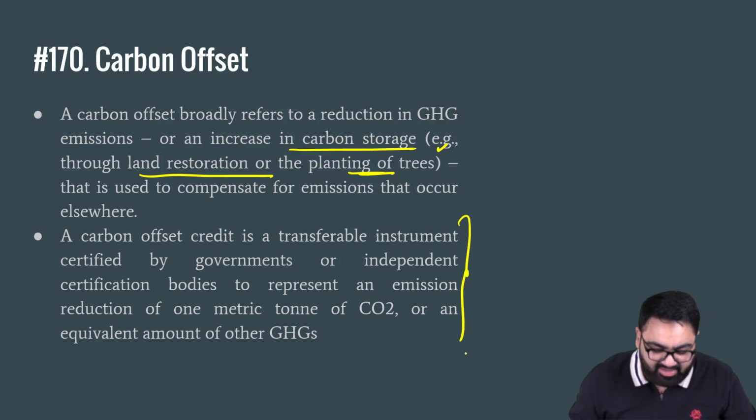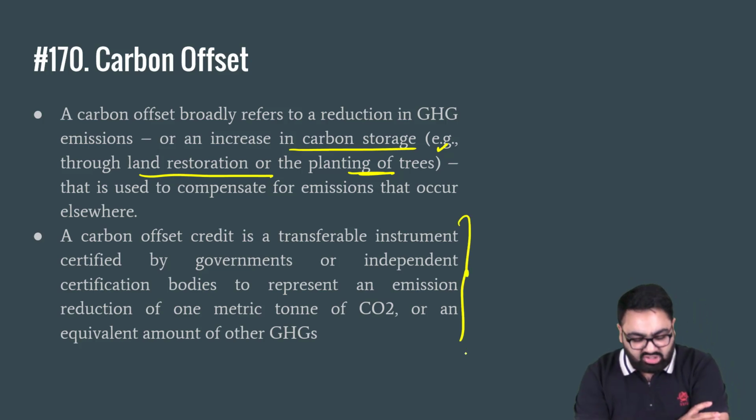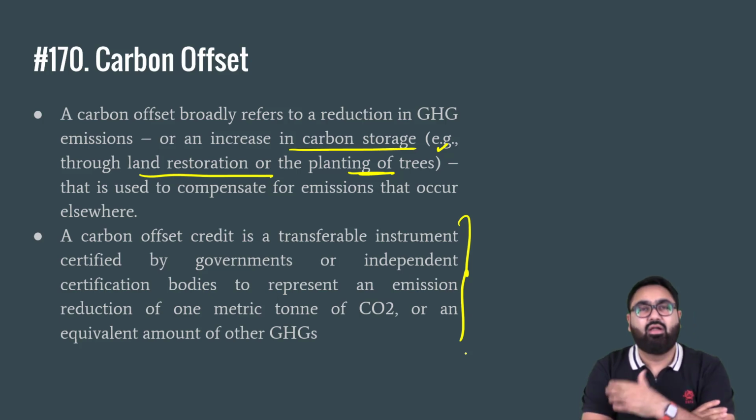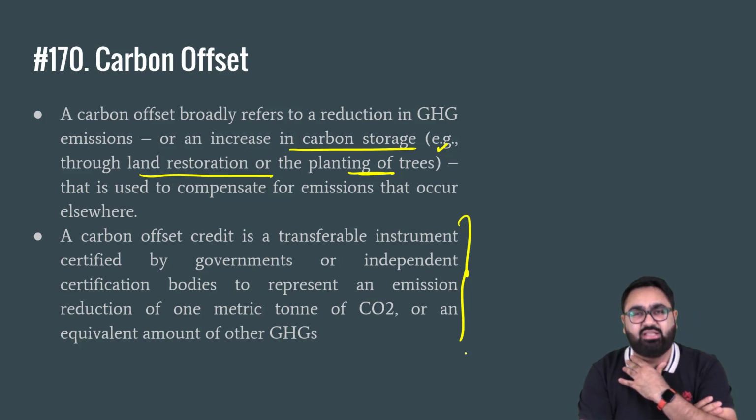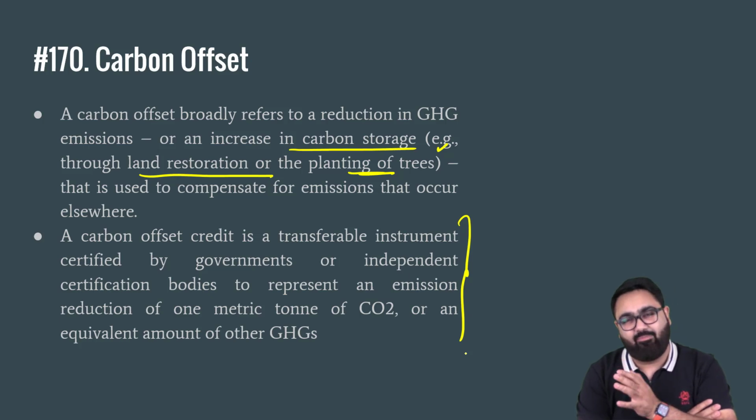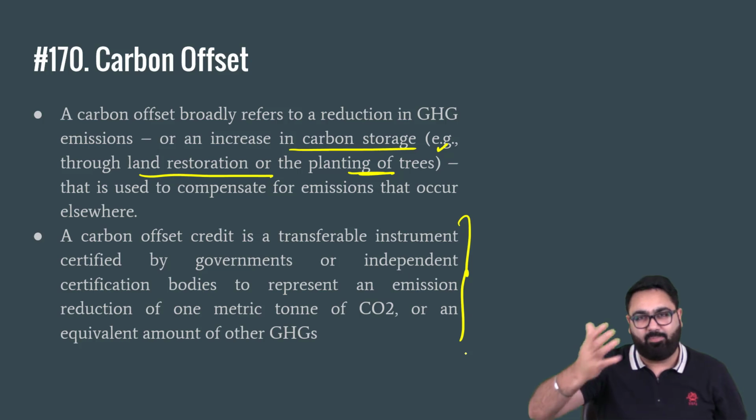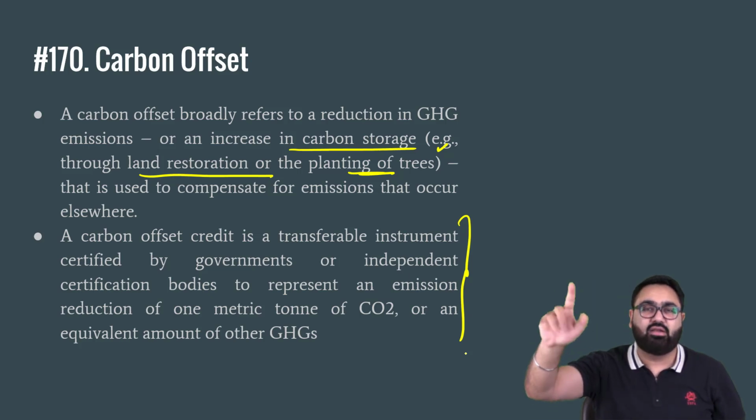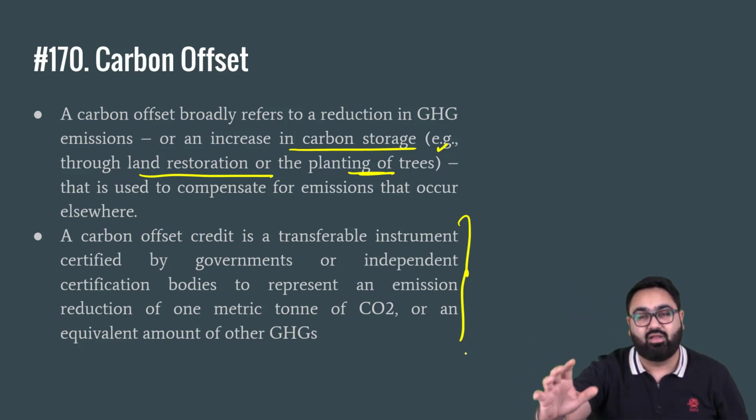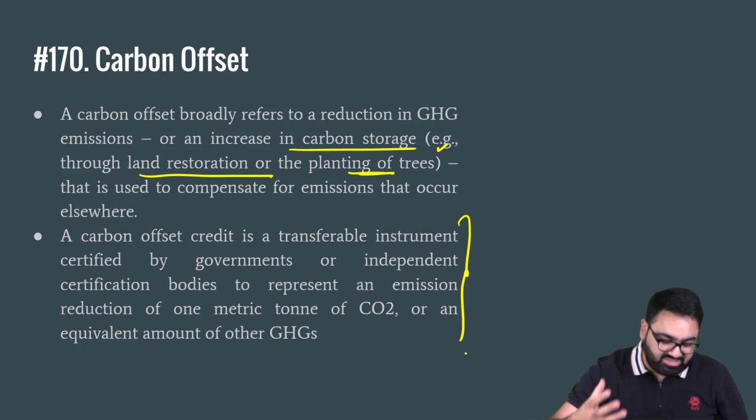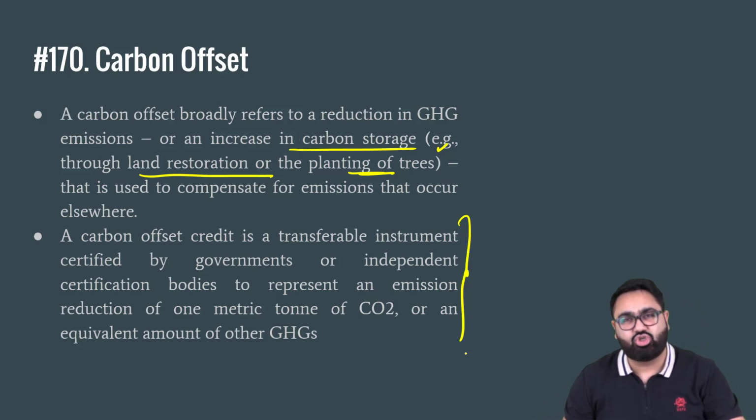Carbon offset credits, we discussed earlier also, is also something that can be traded. For example, if I plant 1000 trees, my government gives me a certificate that I have planted 1000 trees. I can sell this certificate to a company who will pay me money. And then the company will claim that they have planted 1000 trees. So carbon offset is also a transferable instrument that is usually sold in the market as well.